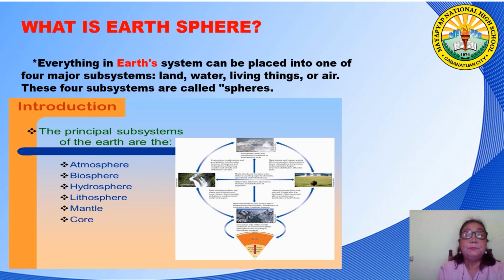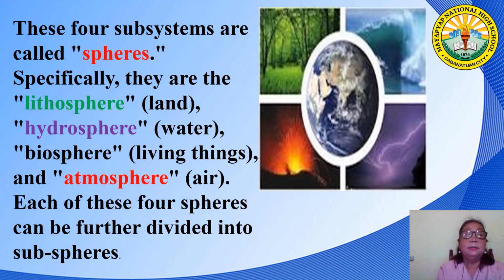What is Earth's sphere? We all know that everything in the Earth system can be placed into one of four subsystems. Those are the land, water, living things, and air. These four subsystems are called spheres. Specifically, they are the lithosphere, the hydrosphere, the biosphere, and the atmosphere. Each of these four spheres can be further divided into sub-spheres.